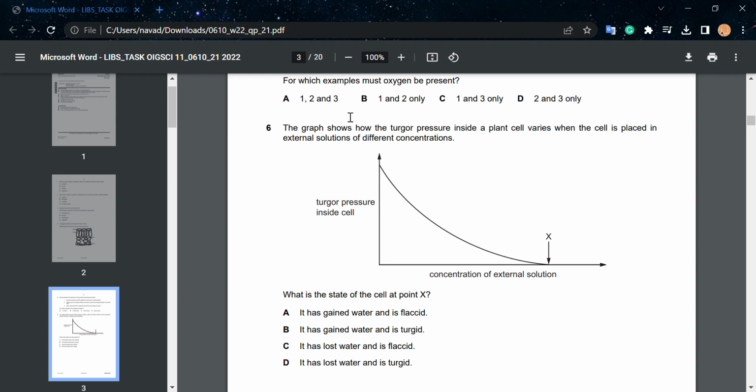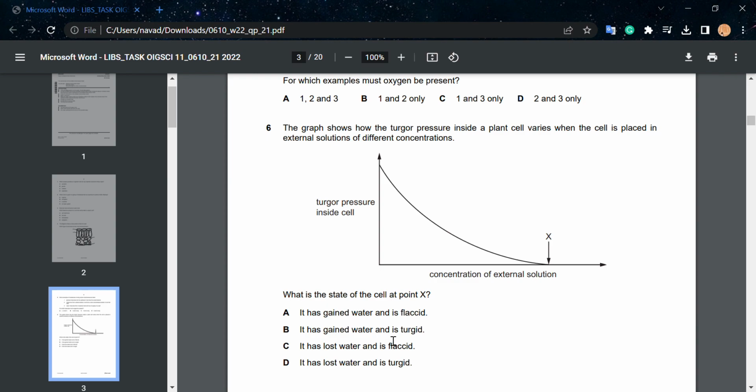We can see that the turgor pressure inside the cell has reduced when the concentration of the external solution is increasing. Okay, so we need to make sure that both parts of the options are right. It has gained water and is flaccid. Now, you should rule this option out immediately, even if you don't know what the answer is, because the cell cannot become flaccid if it has gained water.